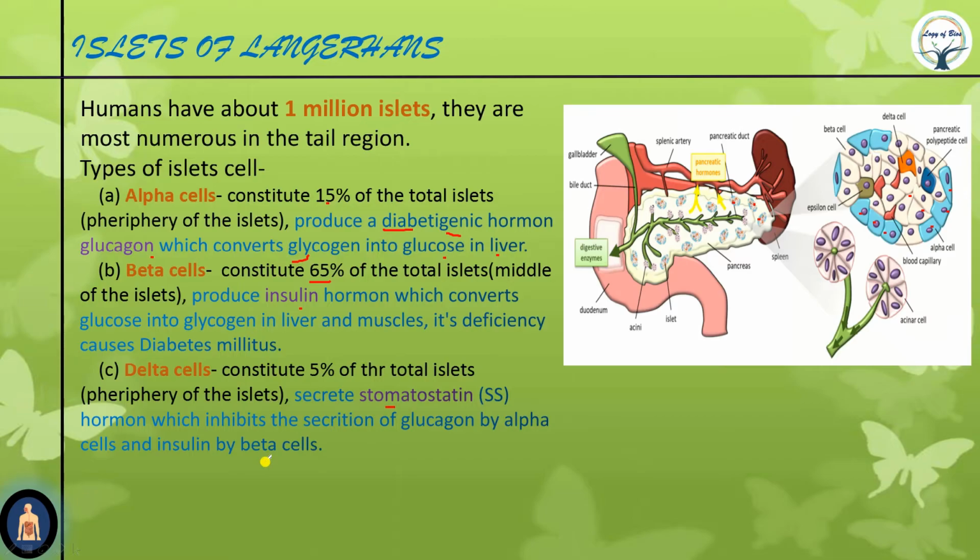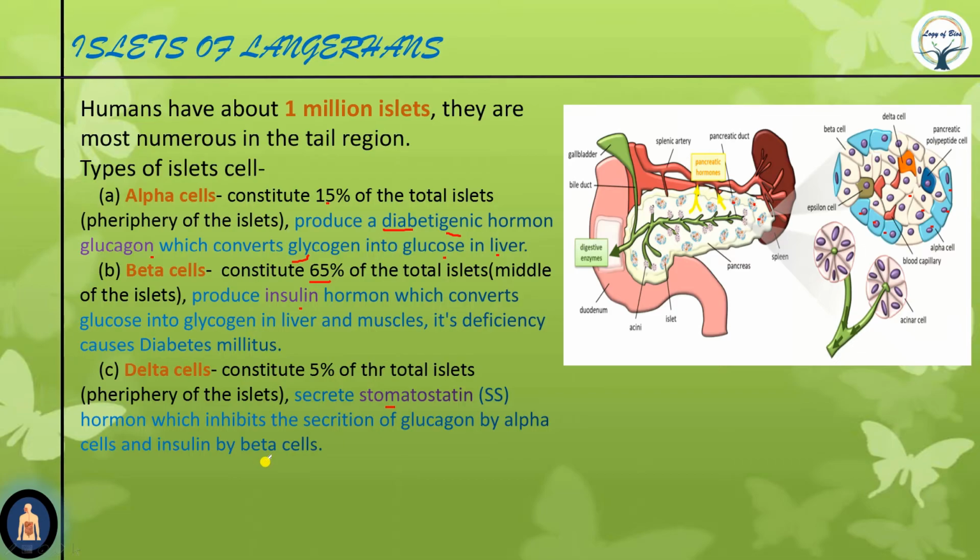Now there is one more somatostatin. The third somatostatin is secreted by the hypothalamus of the brain. It inhibits the secretion of growth hormone. Therefore somatostatin is also known as growth inhibitory hormone.